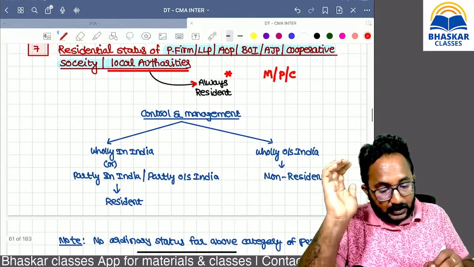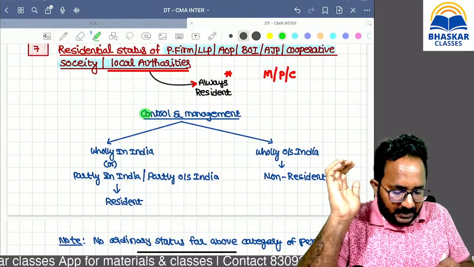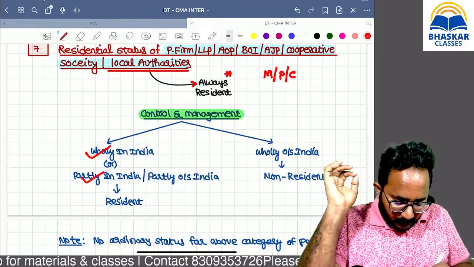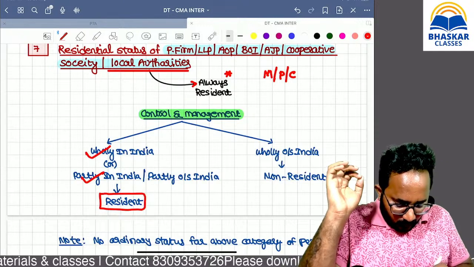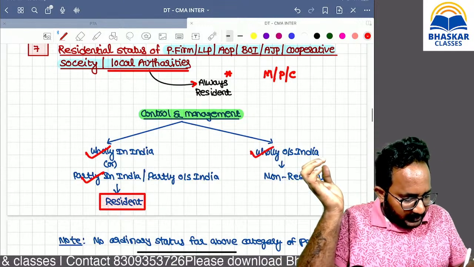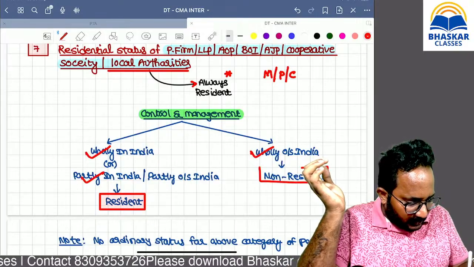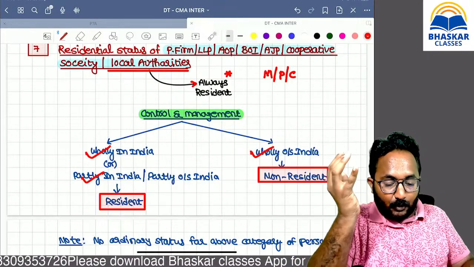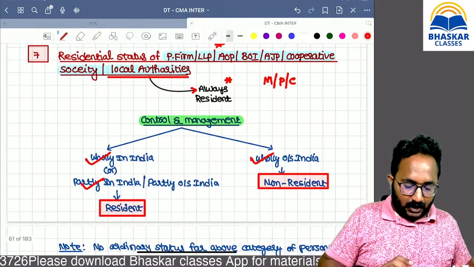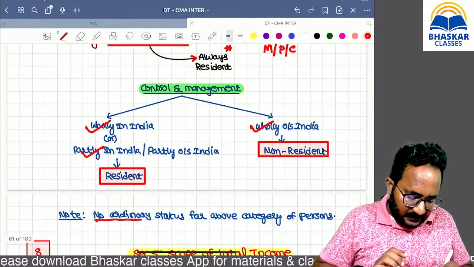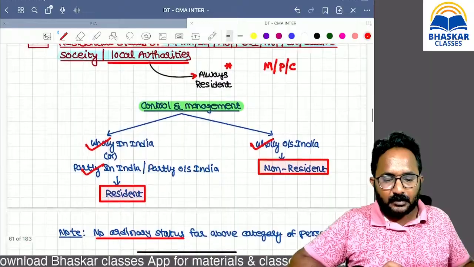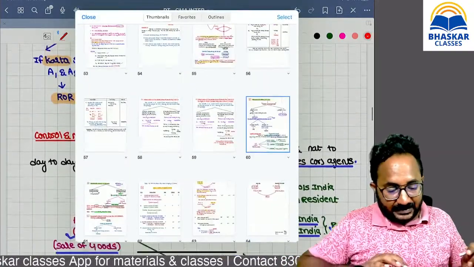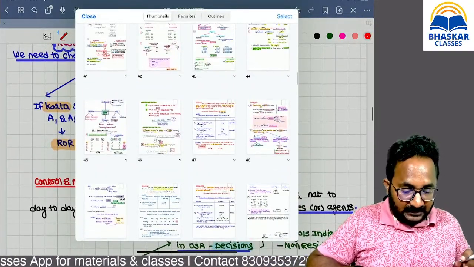Then what about the remaining, sir? Please check control and management. If control and management is in India or even partly in India, the answer is resident. If control and management is totally outside India, the answer is non-resident. What do you mean by control and management? Central control and management, the key decision making place, not the employees' or agents' working place. So ordinary status is also not available for these above categories.